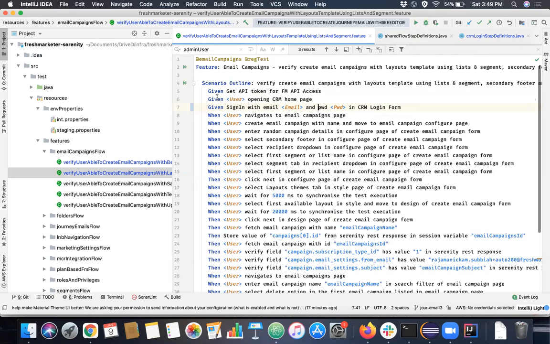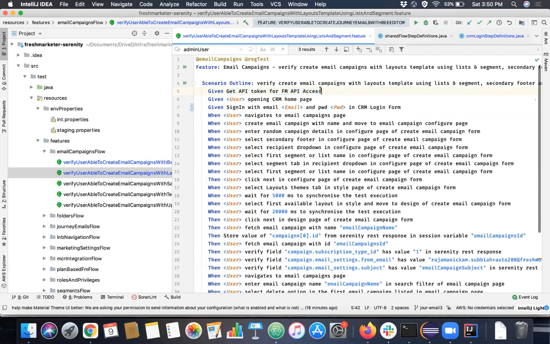Okay. So it is not like you have to give a single given or multiple whens and then; there is no criteria like that. These are just notations to make us understand the business outline. This is descriptive. We write every Cucumber test in a descriptive way, right? So if we use this given, when, and then properly where we intend to use them, along with this descriptive way of describing our things, then it gives more meaning to the feature file. That's it. Apart from that, it doesn't have any impact on our test execution.